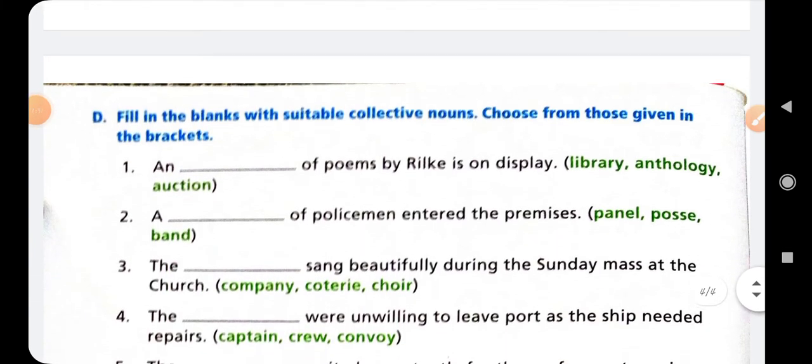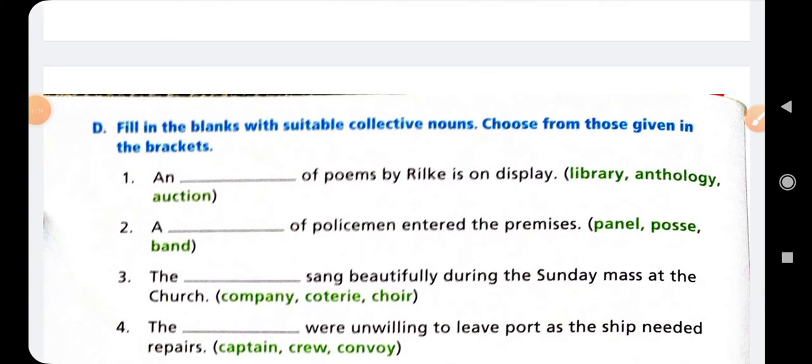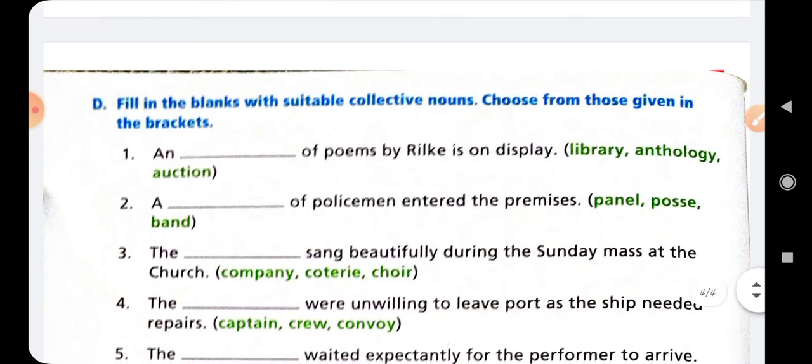Now next is exercise number D. Fill in the blanks with the suitable collective nouns. Choose from those given in the brackets. Okay. So the first option is: an dash of poems by Rilke is on display.